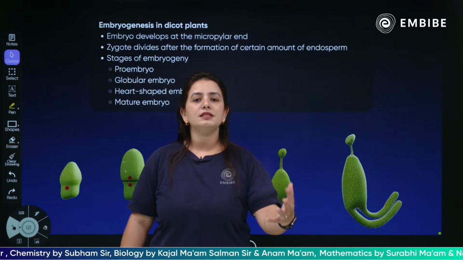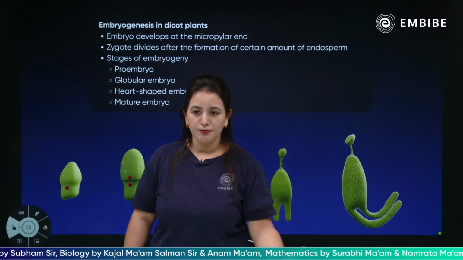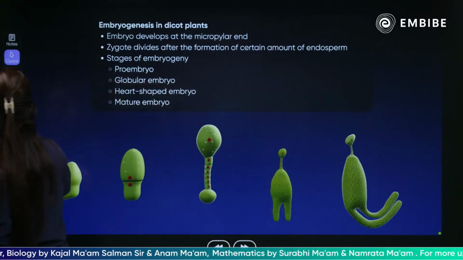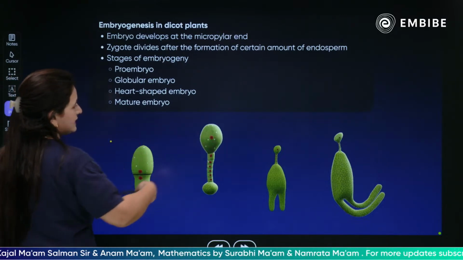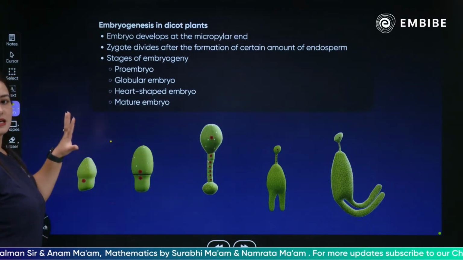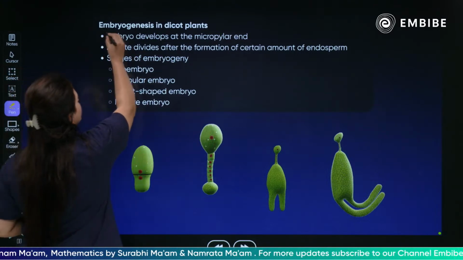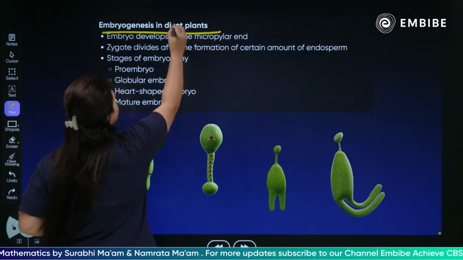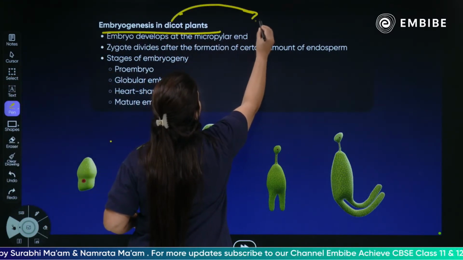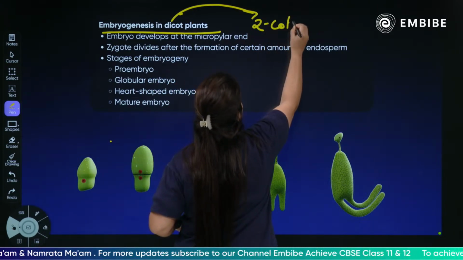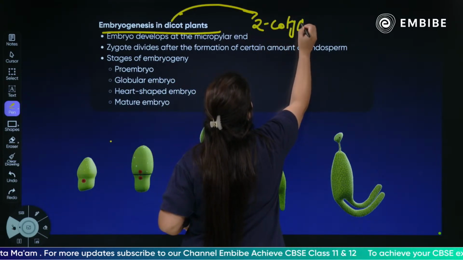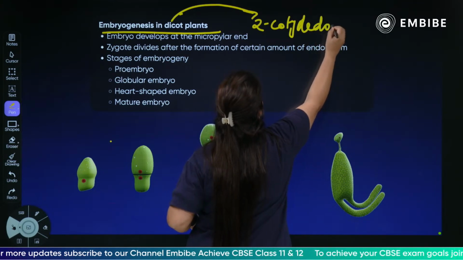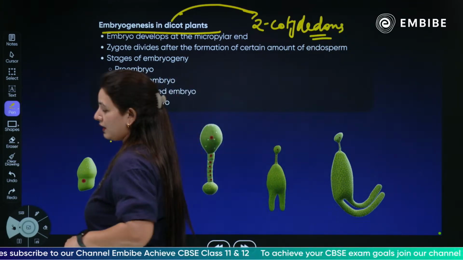What happens, how does the embryo develop after the fertilization? Children, I know this is present in your NCERT also. So quickly learn the embryogenesis in a dicot plant. What is a dicot plant? A dicot plant will have two cotyledons, plumule and radicle.